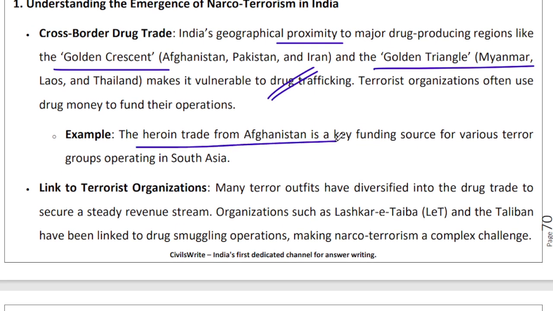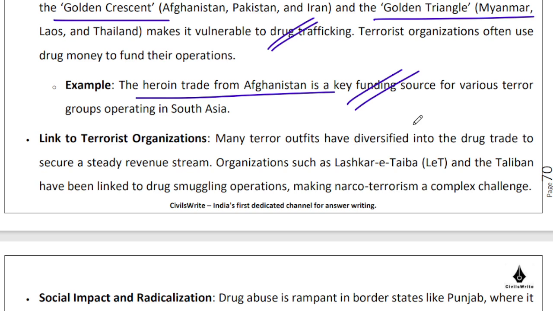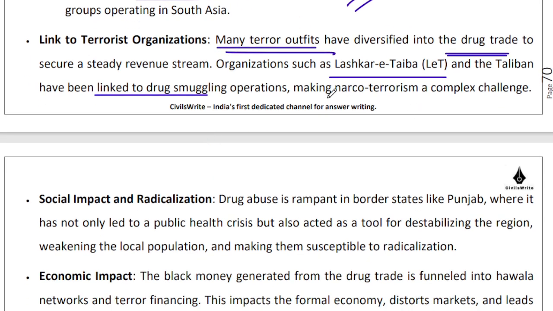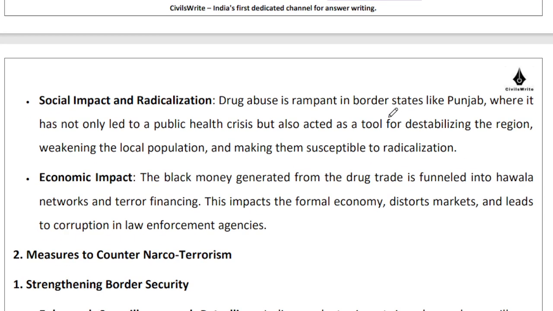So the heroin trade from Afghanistan is a key funding source for various terror groups operating in South Asia. Links to terrorist organizations, right? There are a lot of terror outfits that need money, for which they have entered into the drug trade. For example, Lashkar-e-Taiba, Taliban. They have been linked to drug smuggling operations, and this narco-terrorism is a complex challenge therefore, right?